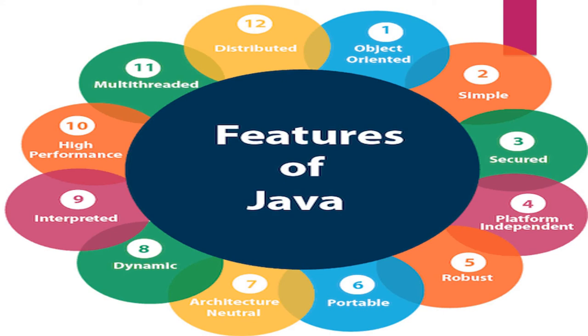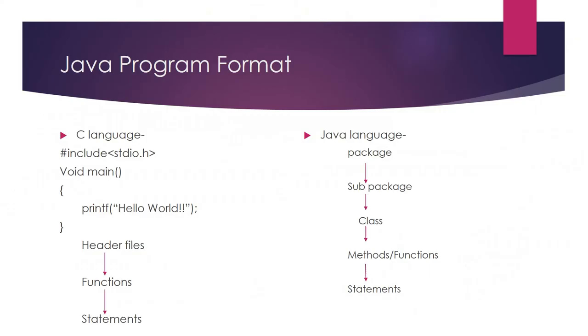Multi-threaded means in Java there is a concept where we can run various threads, and we can also save memory. And distributed means we can develop a number of distributed applications using Java.